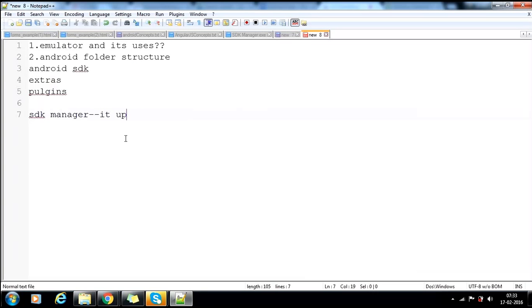It will update everything. Now you are on API 21. If there is an updated version, API 22, it will show in the SDK manager, so you can see it and download it if you want. Got my point?